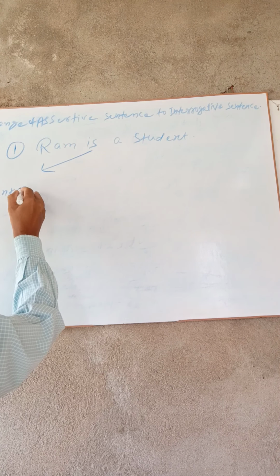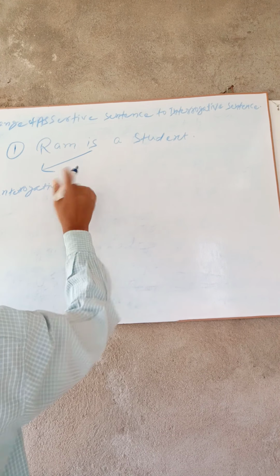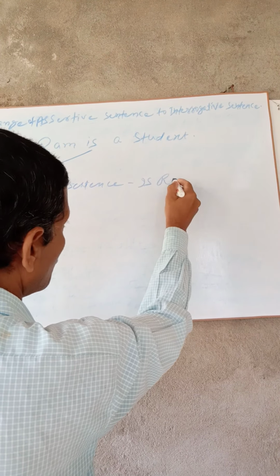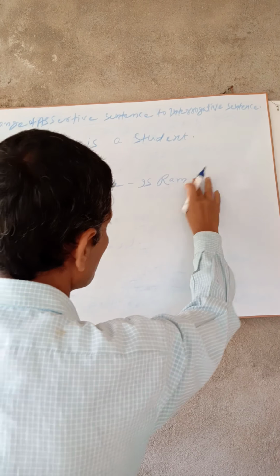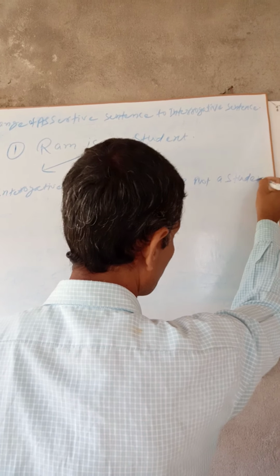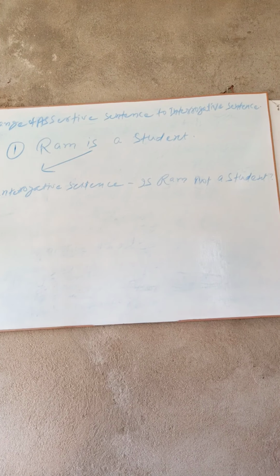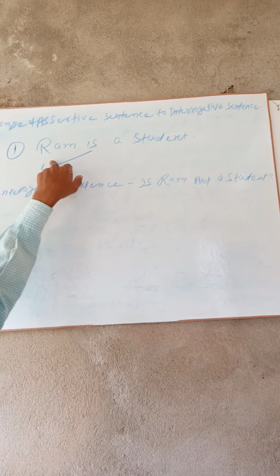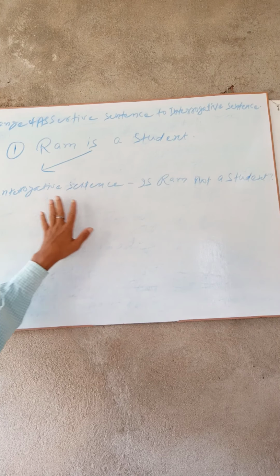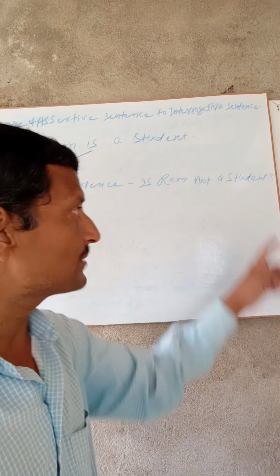In interrogative, it will be: Is Ram not a student? Question mark. Here will be is Ram. The sentence is saying Ram is a student. Ram एक विद्यार्थी है. And its interrogative will be is Ram. क्या राम एक विद्यार्थी नहीं है? It means Ram is a student.